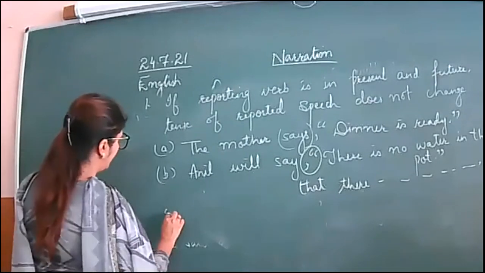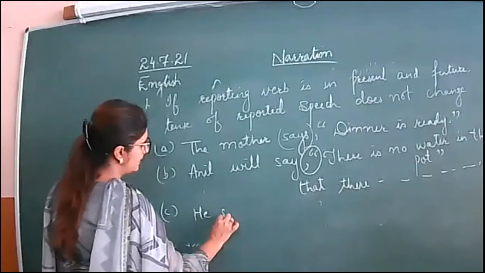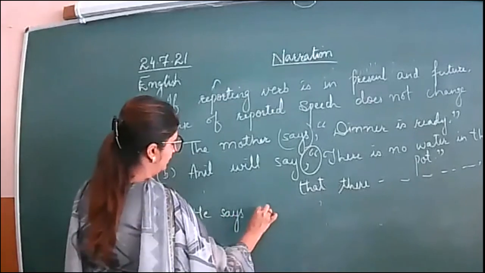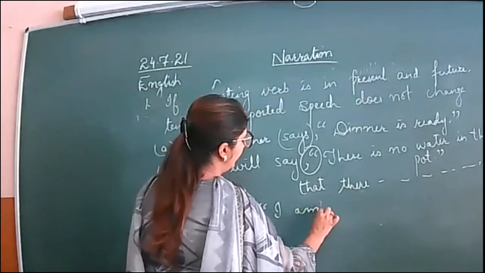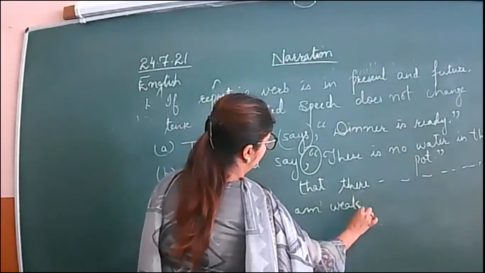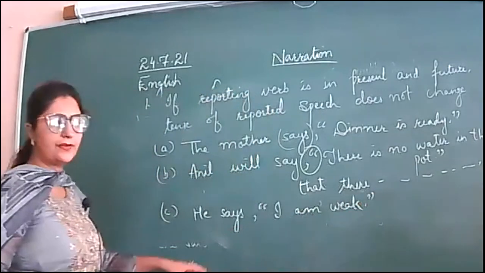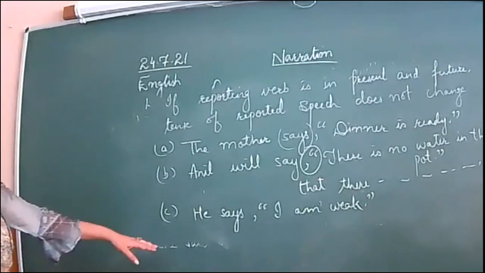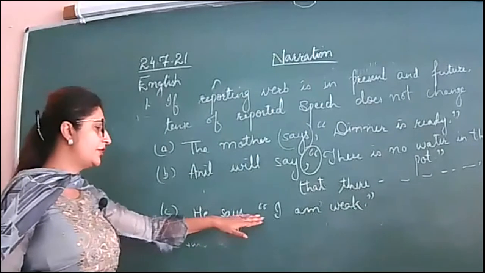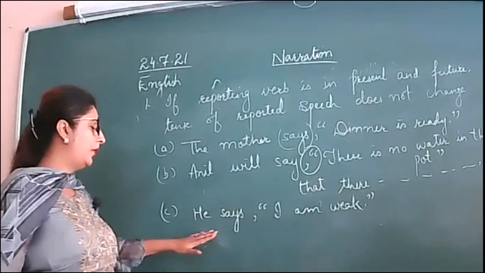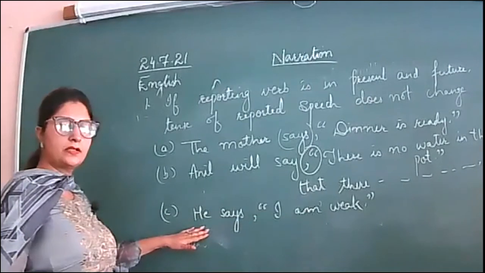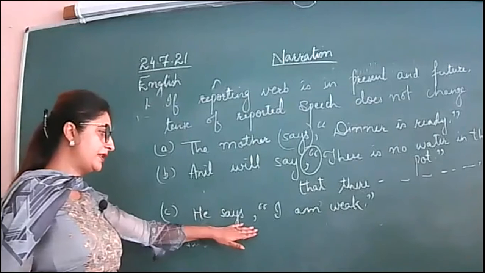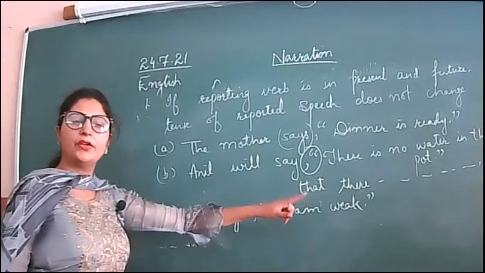Next, suppose he says, "I am weak." So again here it is "says". So there will not be any change in reported speech. What will be the answer of this? He says that he is weak.